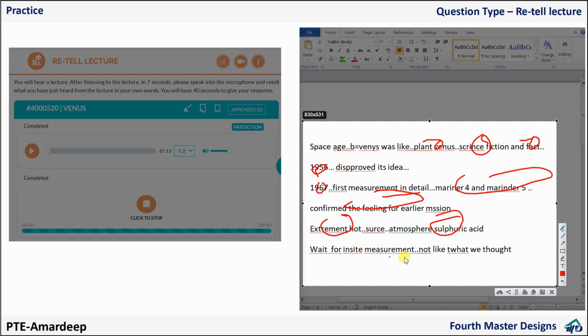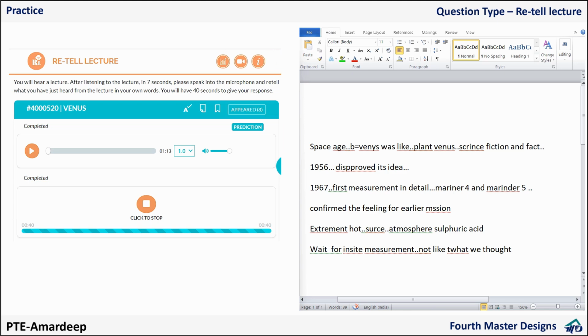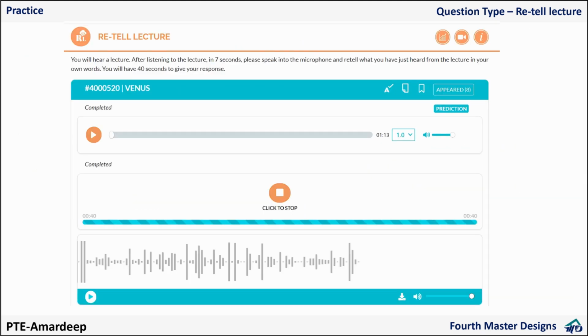That's the problem. If I am writing on paper, I would either be crossing it out, or I would be writing in situ. While speaking now, I forgot what he said, and then "not like what we thought." Because I fumbled here, I could not speak this last sentence. So anyway, what I told you, I'm not in the exam right now. Okay, so this is how you are going to get the question, and this is how you have to speak.